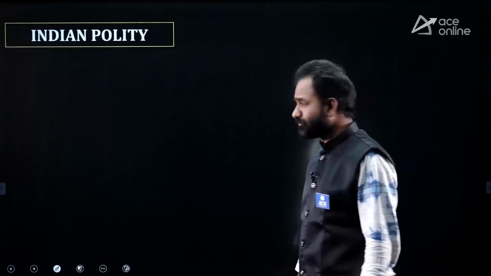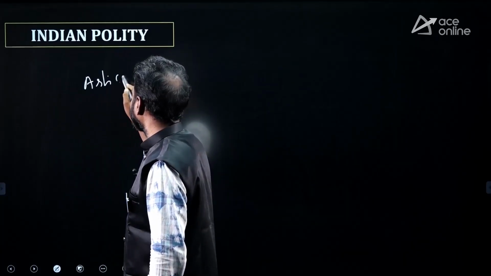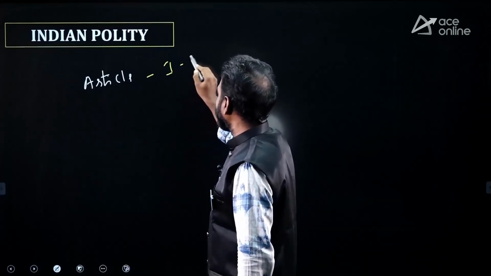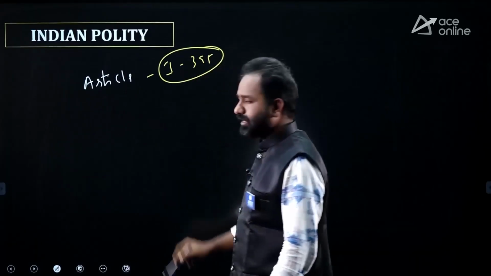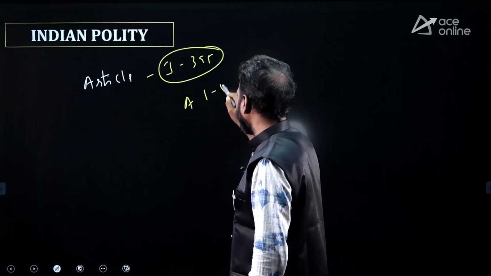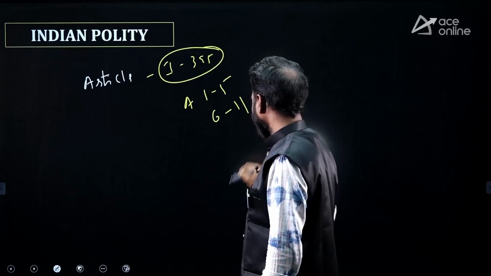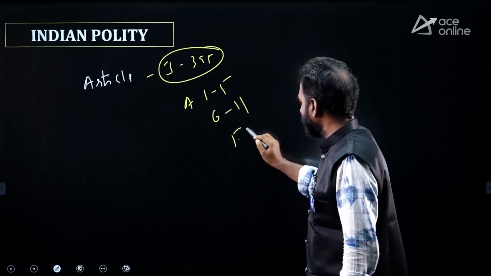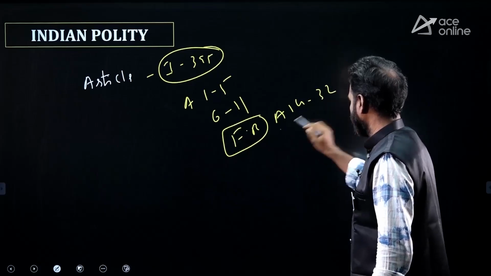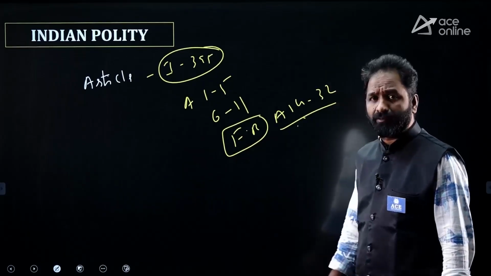Next, Indian polity. Come to Indian polity. First of all, they are asking questions on articles. They are asking, sir, there are 395 articles, is there any need to remember all the articles? No, no. Focus on article 1 to 5. Focus on article 6 to 11 and focus on fundamental rights, article 14 to 32. Please go through this. At any cost, you have to remember these articles on fundamental rights.